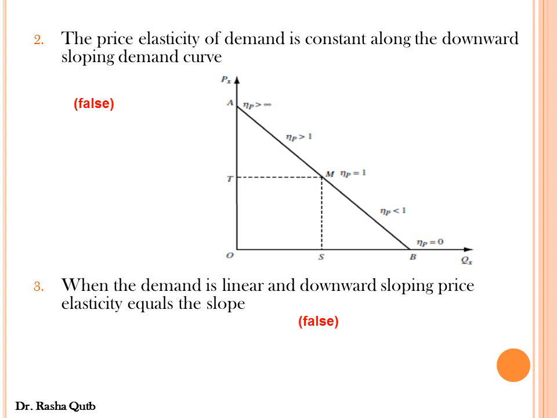Because the slope of demand curve equals the change in price over change in quantity, while the price elasticity of demand equals the inverse of the slope, which is change in quantity of X over change in price of X, for instance, times price over quantity of a good. So price elasticity of demand equals the inverse of the slope times Px over Qx.